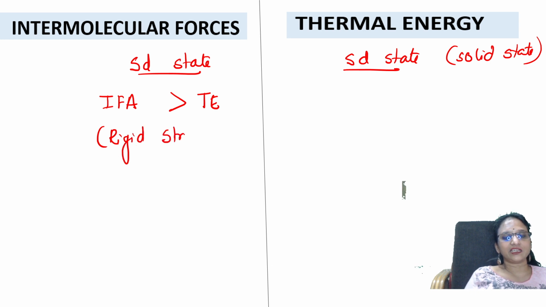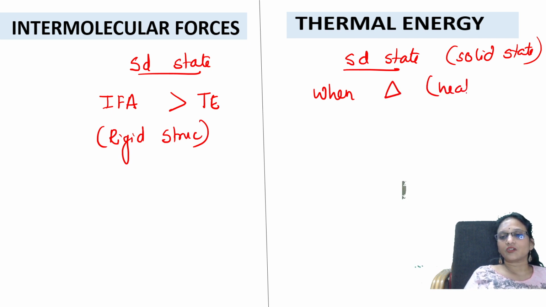The very tight structure they have. That's why in solids there would be more thermal energy. Now in solids, what happens to thermal energy? Suppose you're heating it. Delta means you're heating, or increasing the temperature. Temperature is increased. Then what will happen?